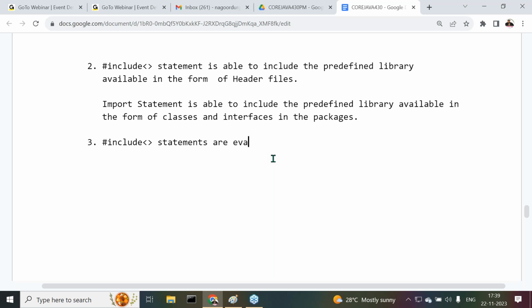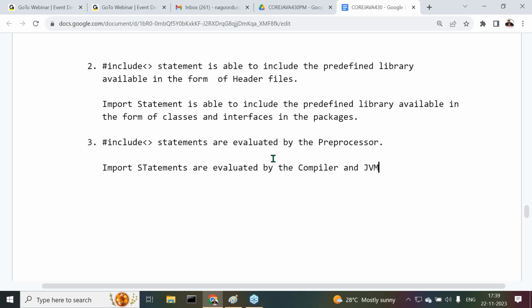Hash include statements are evaluated by the preprocessor.